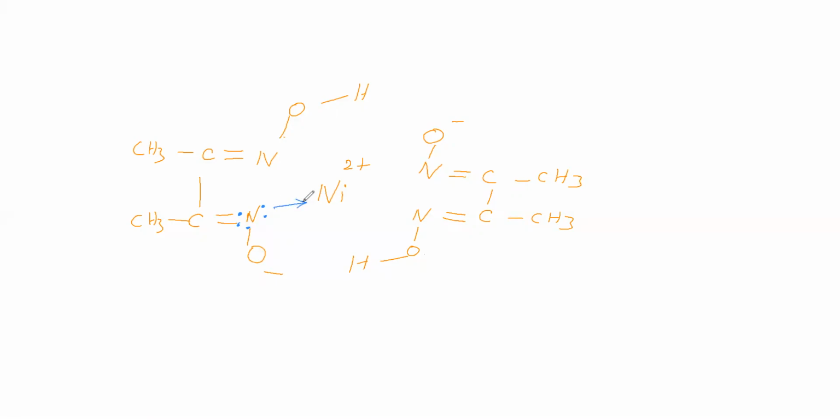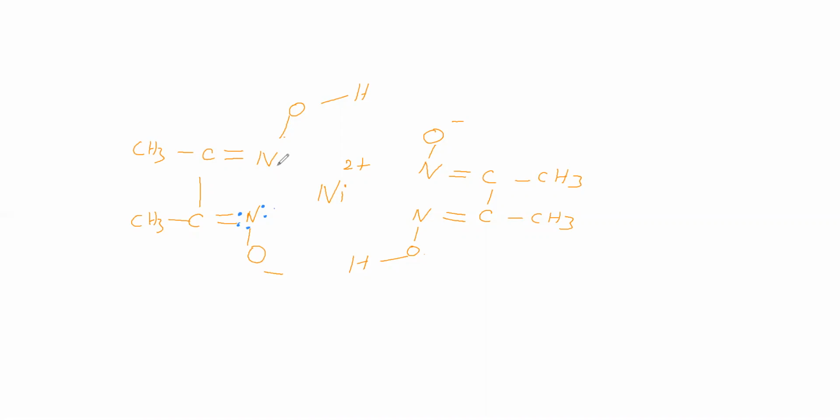In the formation of this dative bond, this nitrogen is the donor and this nickel is the acceptor. We will discuss this dative bond later. For the O minus case, some difference in bonding will be there, so we will discuss the O minus nitrogen later.